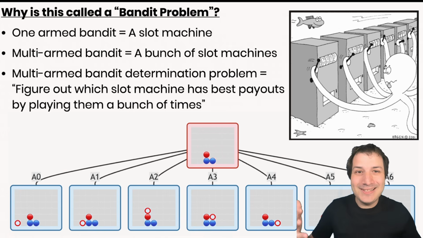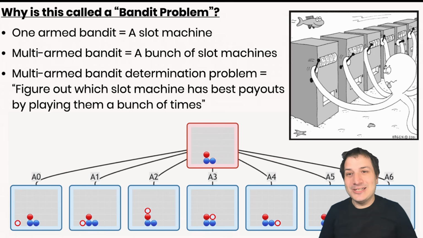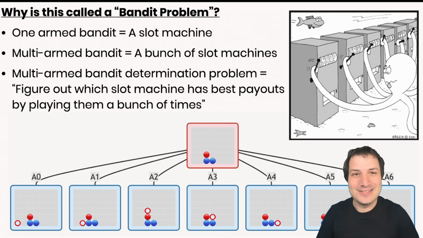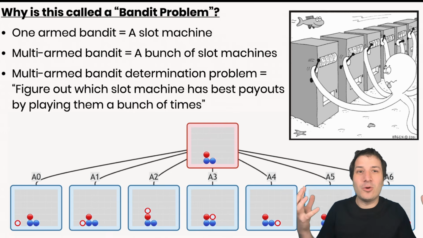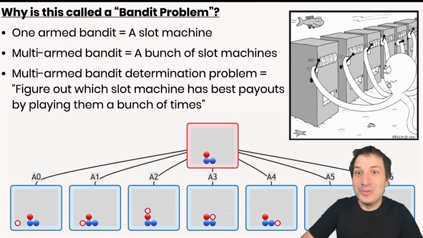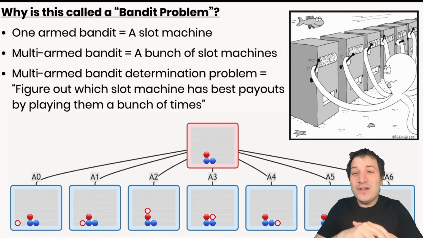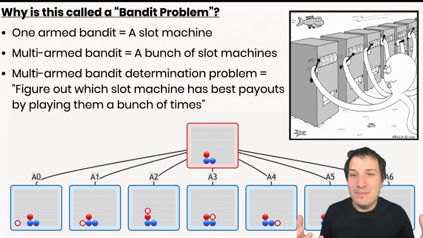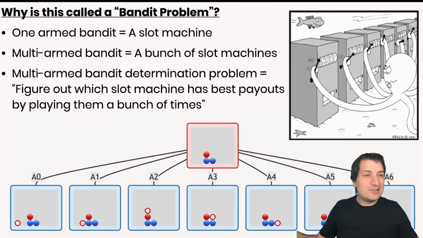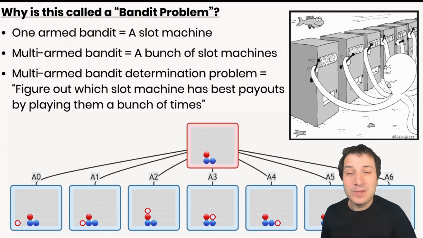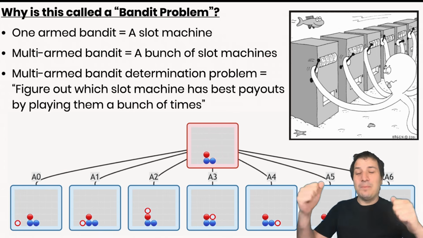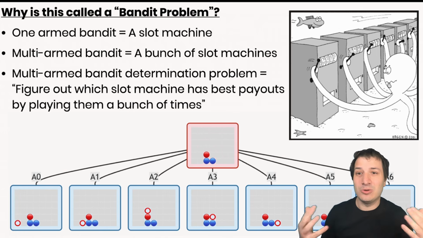Well, then what is a multi-armed bandit? Well, that would be a bunch of slot machines all in a row, like you see here in this little cartoon, an octopus playing lots of different slot machines. So that's a multi-armed bandit. And a bandit problem is short for the multi-armed bandit determination problem, which is to figure out which of these slot machines, in a big bank of slot machines, has the best payouts. So you have a bunch of different slot machines. Some of them take your money a lot. Some of them maybe are actually profitable. But how can you figure out which is which? The only way is to play them and test them out and see which one is the best.